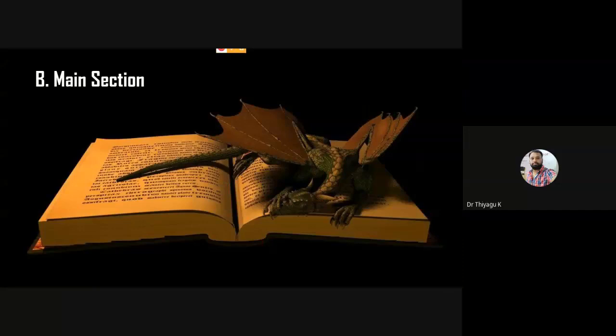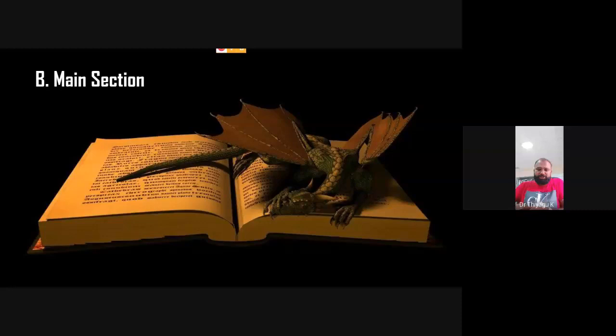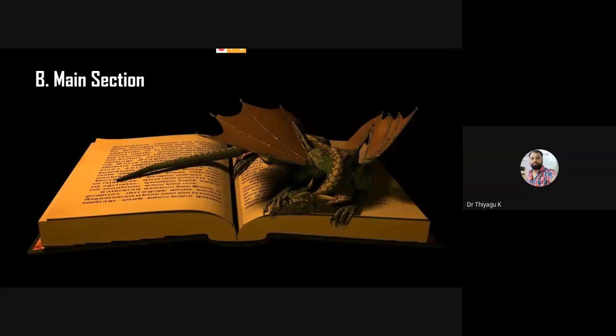Now I move to the second section. So what is the second section? That is called the main section. That is important. That section only talks about the entire research work of our scholars or the students. The main section consists of the 5 chapters.